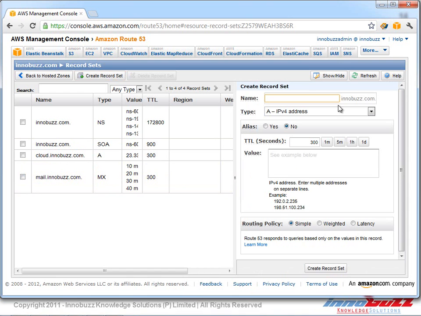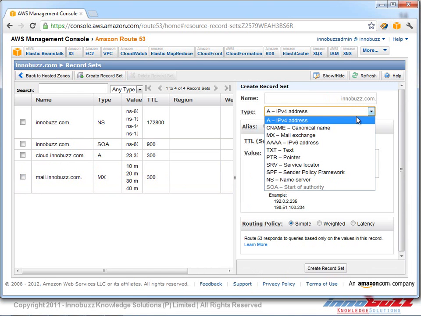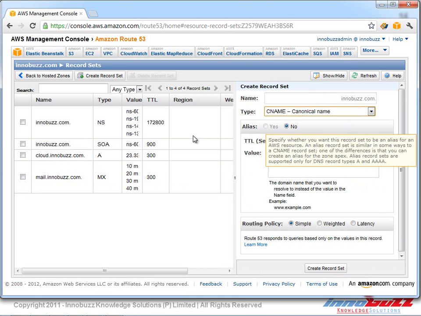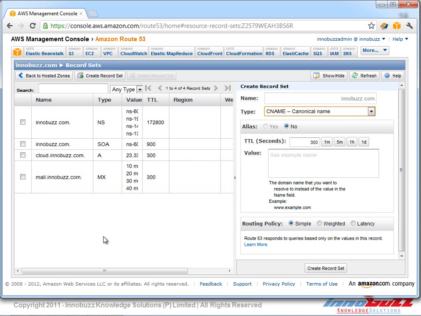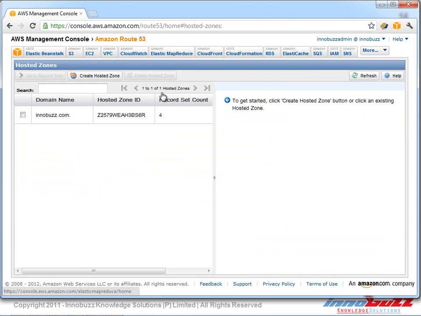Same as that, we can also have an SPF record added to our domain names, and we can have NS name server names, and also we can have canonical names, CNAMEs, for our domain server names. Same as we handle our domain registrar console, we can add these names into our AWS Route 53 console.